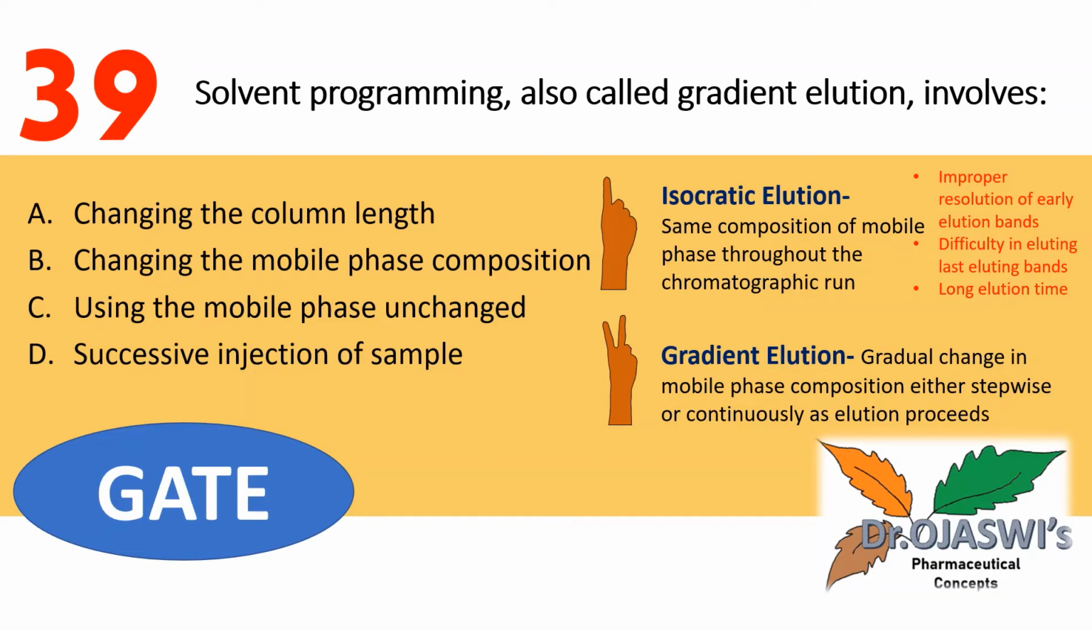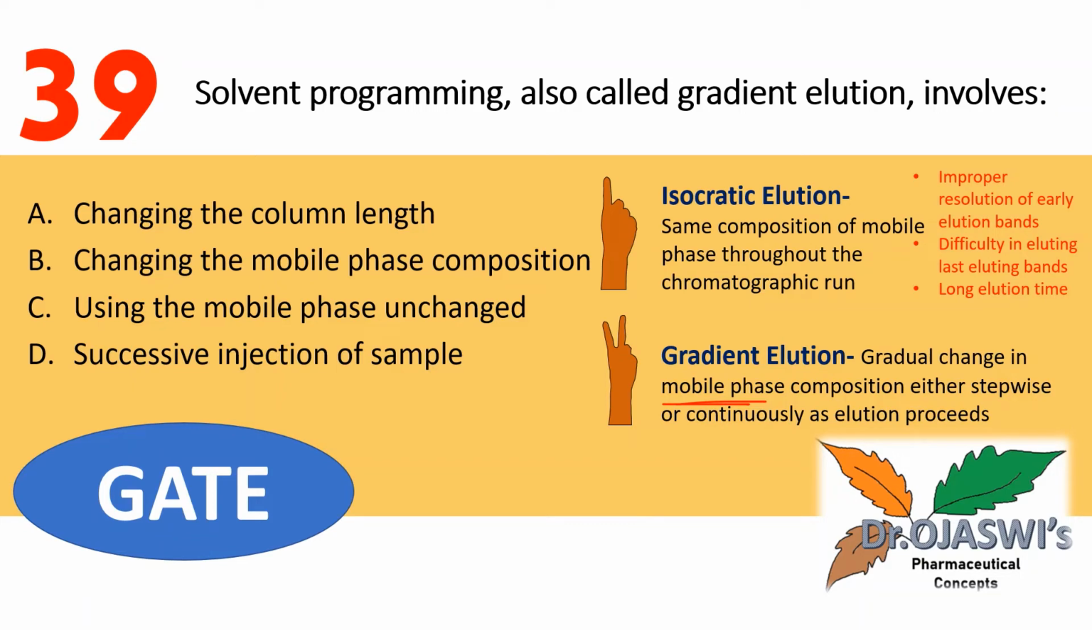That means from 8 is to 2, I am now changing the composition to methanol water 7 is to 3. Next, after some time, I am changing it to 6 is to 4 methanol water. After some time, I am changing it to 5 is to 5 methanol water. So the polarity of the mobile phase I am continuously changing. That means I am achieving that by gradual change in mobile phase composition.